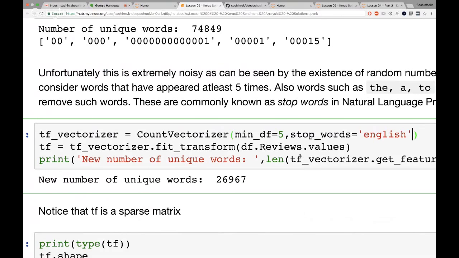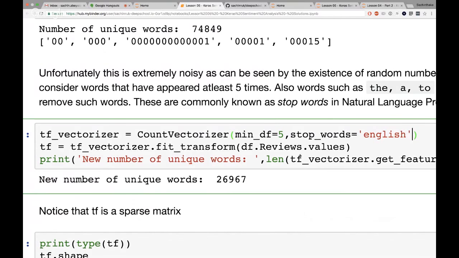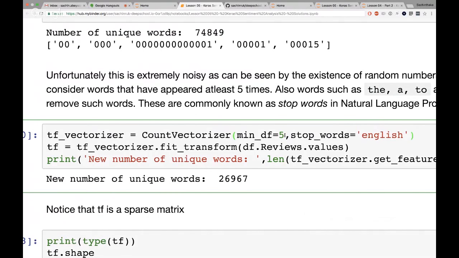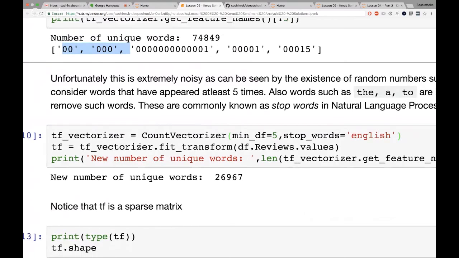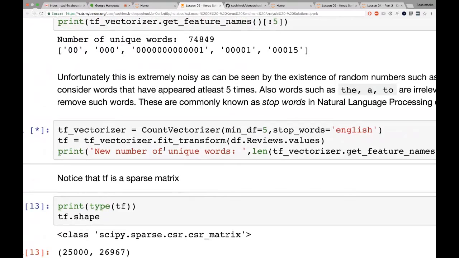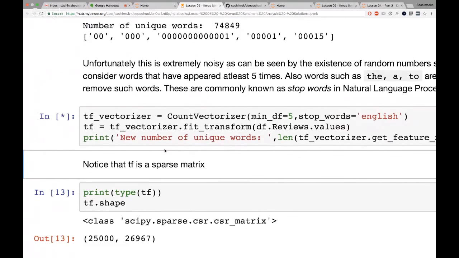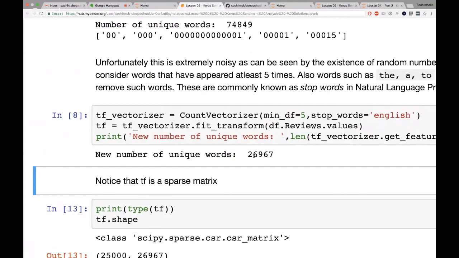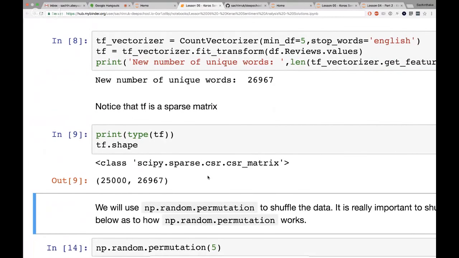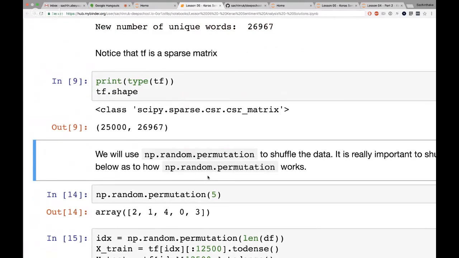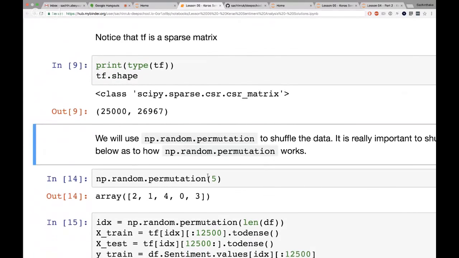Yeah, so I do that, make sure everything appears 5 times, so I get rid of things like this. And then once I do this, the number of unique words will drop down to 25,000 or 26,000, right? So again, it's a sparse matrix. Don't try to make it too dense in this if you're using the binder, because you don't have that much RAM to play around with.